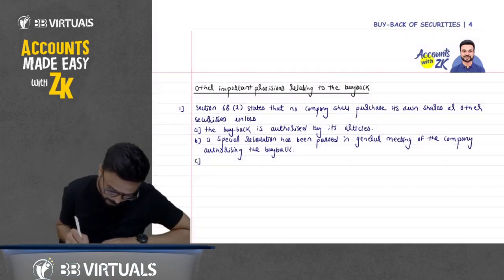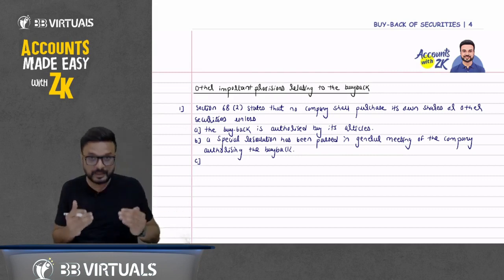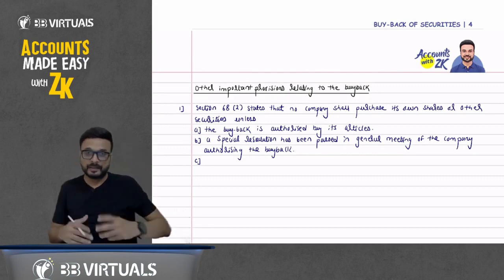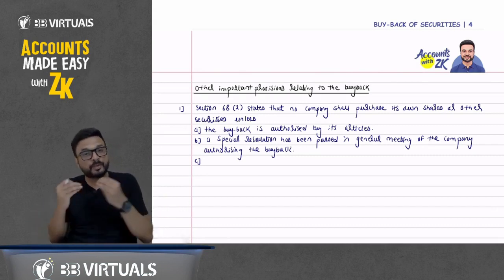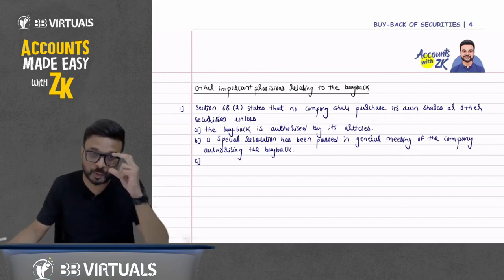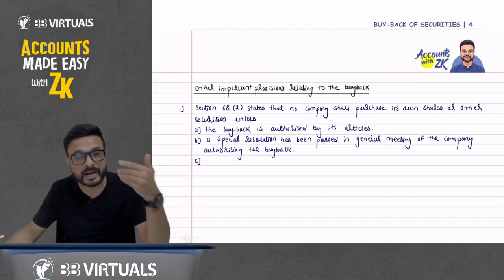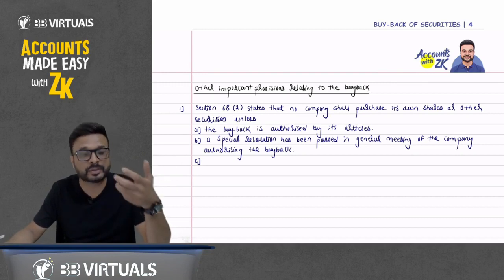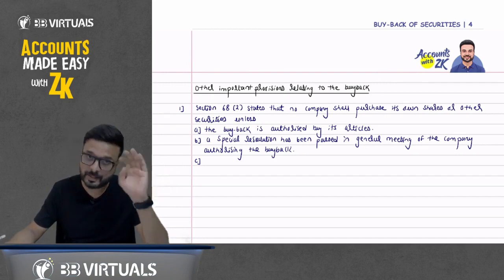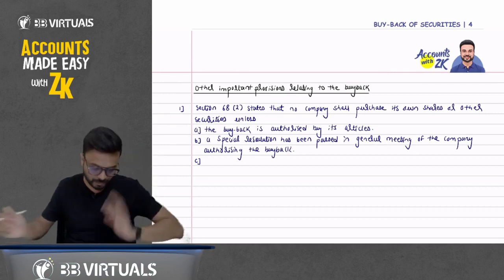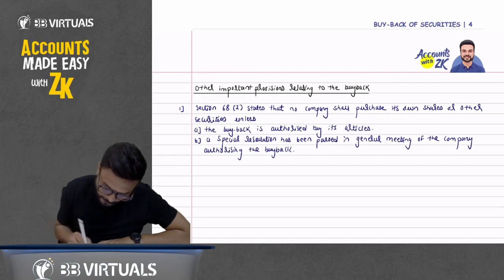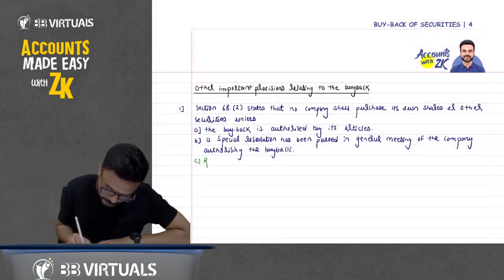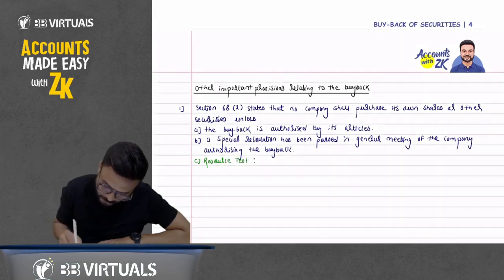Then third point. Now point number C, D and E. These 3 points you just have to write down, because there are some tests that should be fulfilled when we do the buyback. Those tests we'll discuss later, but we are writing all the theory here. Point number C, there is a resource test.